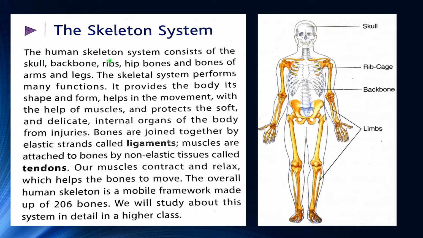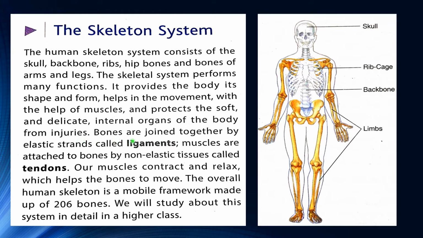The human skeleton system consists of the skull, backbone, ribs, hip bones, and bones of arms and legs. The skeletal system performs many functions, such as it provides the body its shape and form, helps in the movement with the help of muscles, and protects the soft and delicate internal organs of the body from injuries.